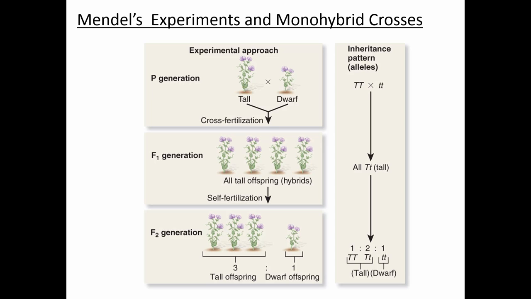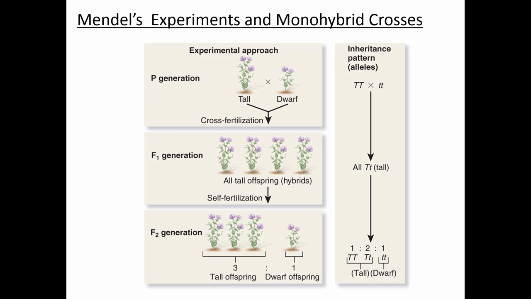In this set of experiments, he took a plant that was true breeding for one form of the character, tall, and crossed it with a plant that was true breeding for the other form, dwarf. That cross produces offspring, which make up the F1 generation. Then he allowed all the individuals in the F1 generation to self-fertilize, and that produced the F2 generation. In each generation, he counted the number of plants that he saw with each trait.